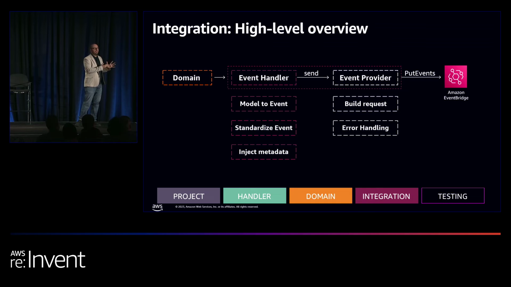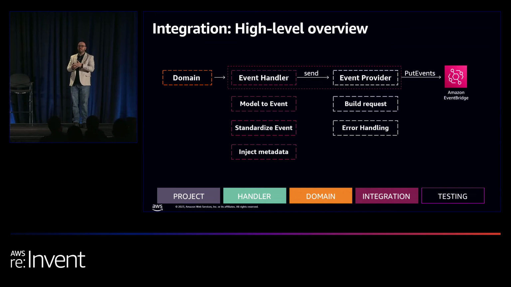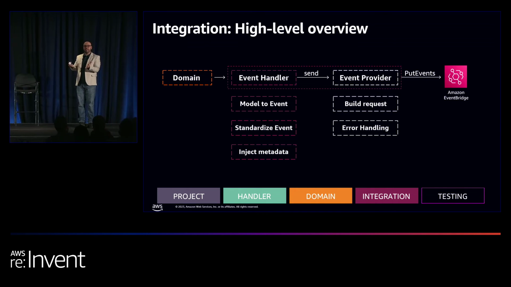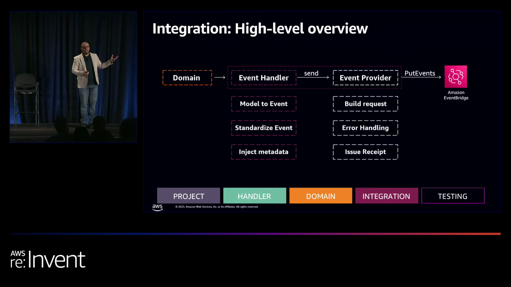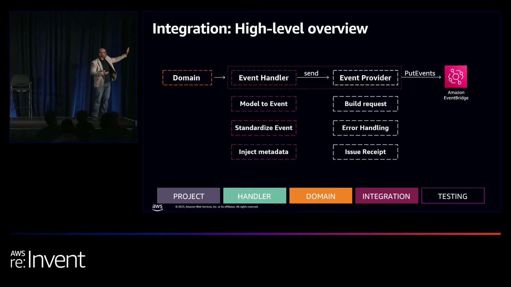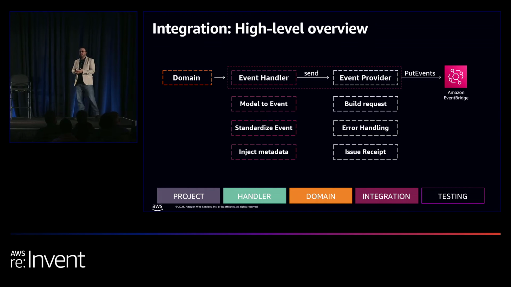EventBridge handles errors differently. Even if you send only one event, or if you send a batch of events, EventBridge will simply say some of these messages failed. And you have to know how to handle this error handling as well. And last but not least, what makes it possible for you to swap EventBridge for SNS, Kafka, Momento, you name it, is that we have a contract: whatever event we send, we return a receipt. So now you know which event was successful, which one actually failed, and you can handle these errors better.